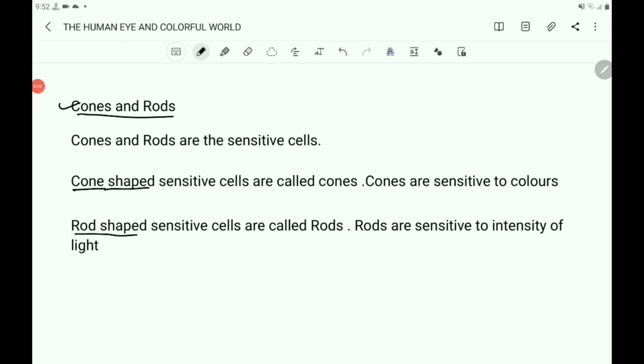Next, about the cones and rods. The retina contains light sensitive cells called cones and rods. Cone shaped cells are called cones, and cones are sensitive to colors. Rod shaped cells are called rods. Rods are sensitive to the intensity of light. These cells change the light energy into electrical signals which send messages to the brain via the optic nerve.